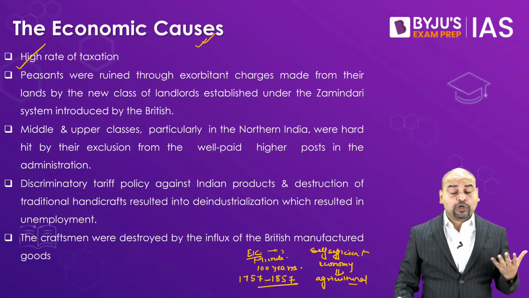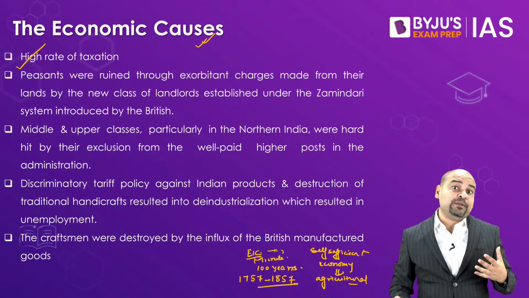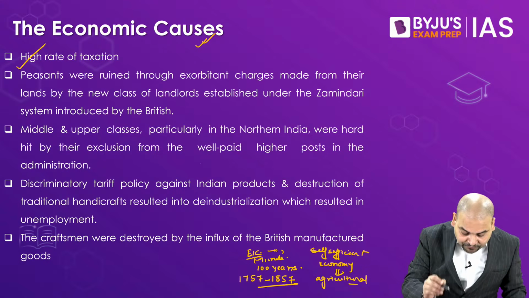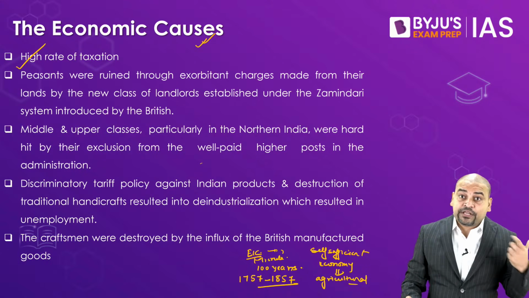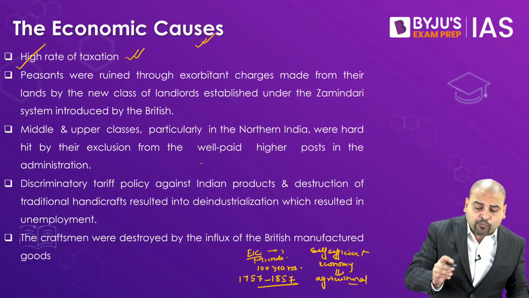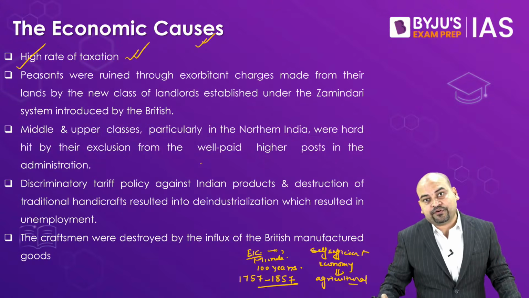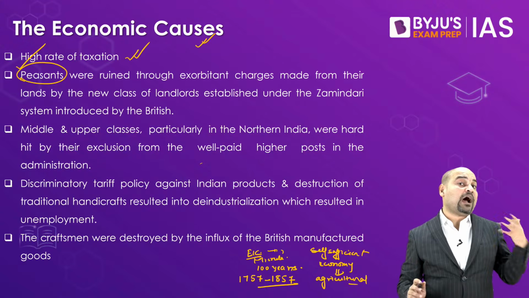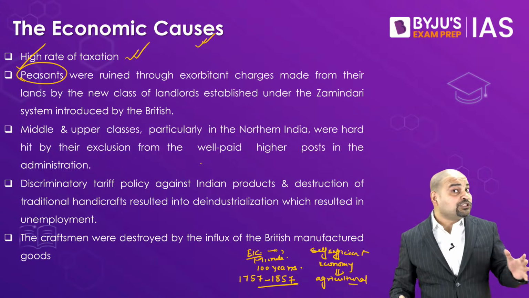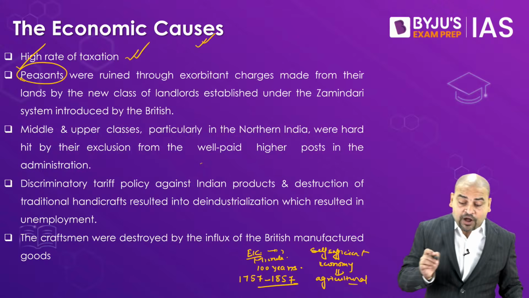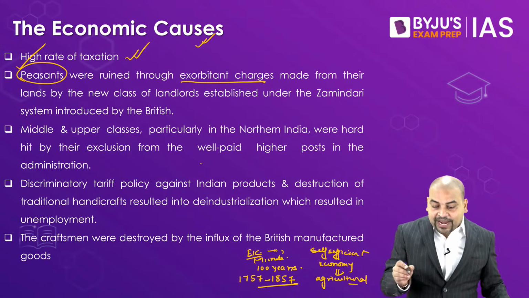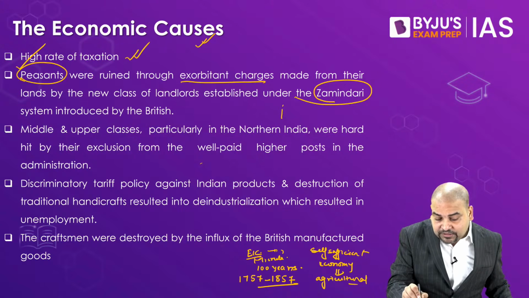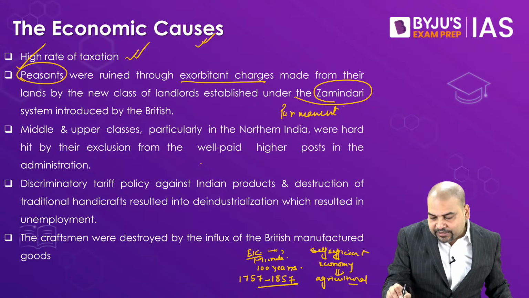High rate of taxation. The Britishers were taxing our people at such a high rate that our people were getting suffocated. This made their rule very unpopular. So this was one of the most prominent reasons for the 1857 revolt. Apart from that, more than 90% of our population in those days were peasants. And the Britishers, without caring for these peasants, usually charged a very exorbitant rate. In land revenue, they established a new style of collection, which was the zamindari system, also called the permanent settlement.